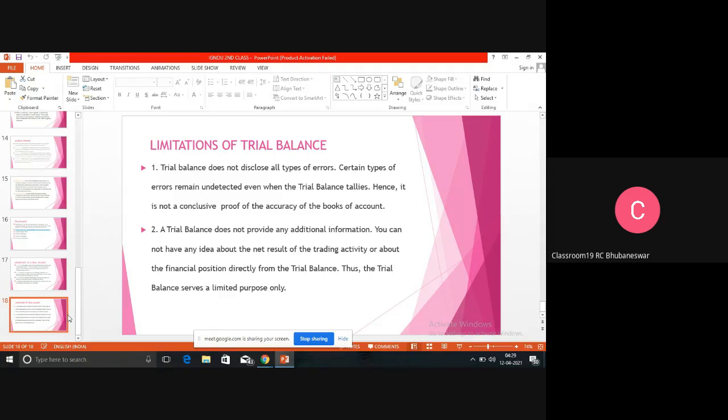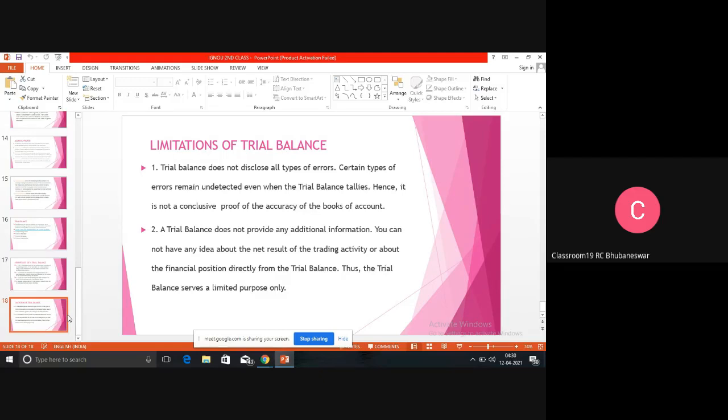Then there are certain limitations of trial balance. We cannot say the trial balance is the accurate thing. Even if we have prepared the trial balance in the right manner, there are certain disadvantages, because certain types of errors are not rectified by the trial balance. As I have said, a compensating error, trial balance is unable to find out. For example, an amount recorded in the suspense account is suspense even to them. So trial balance is not able to disclose all types of errors.